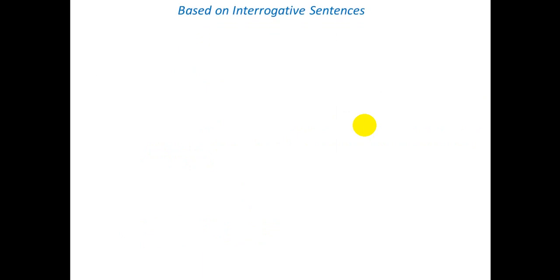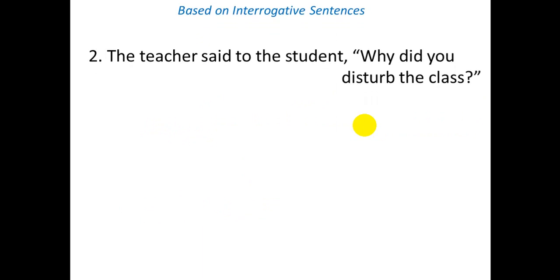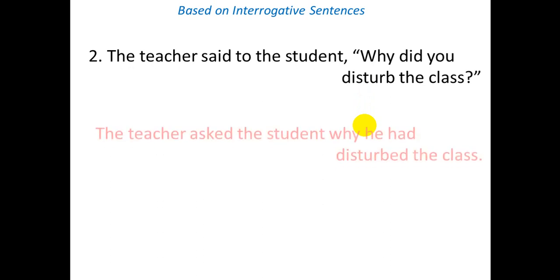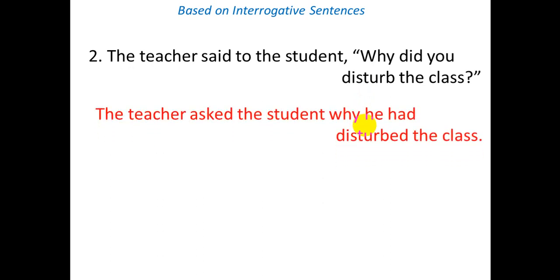The next examples are from interrogative sentences. Look at the sentences, that means the reported speech, and it starts with what? A WH word, and the indirect one is... So what about the reporting verb? It is replaced by asked. Next, the inverted comma is replaced by the conjunction here. It is why, because the interrogative sentence starts with the WH word why.